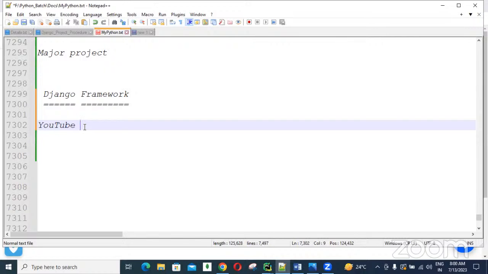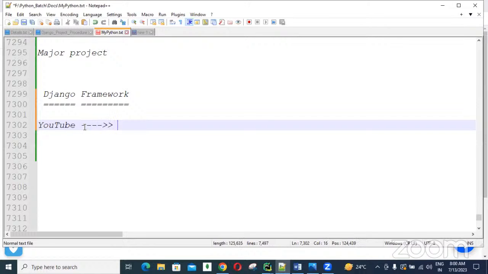Why? Every day, lakhs of people are using YouTube, guys. So day by day requests are increasing, and YouTube needs to handle a lot of data. So to get the best performance, YouTube uses Python with Django.